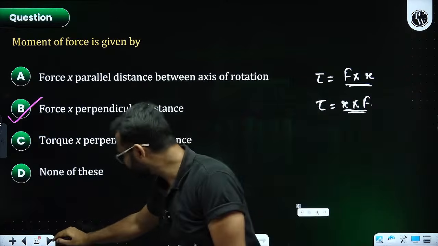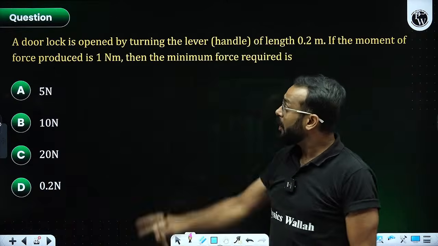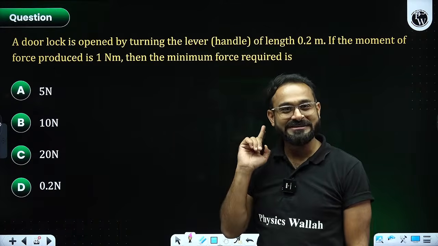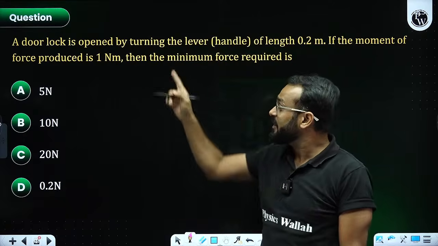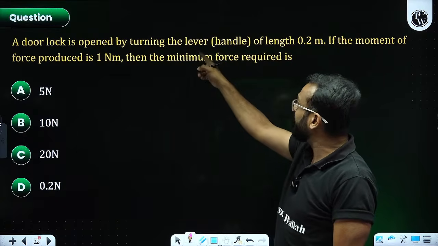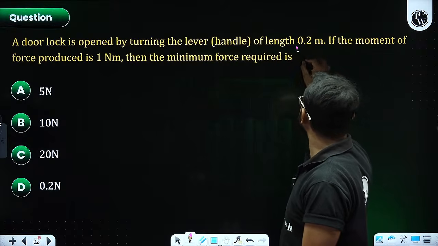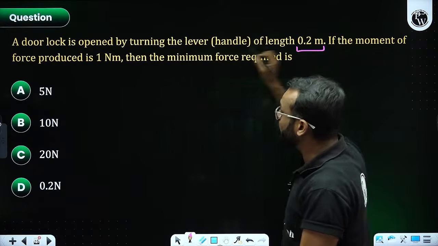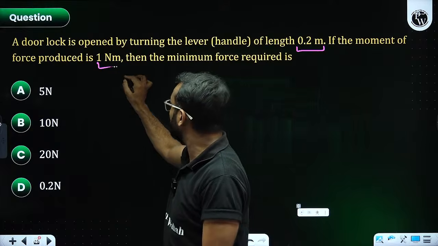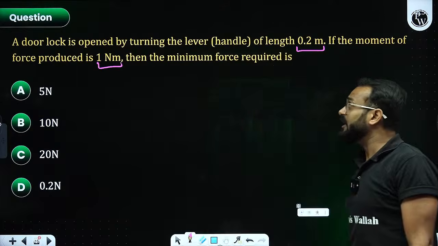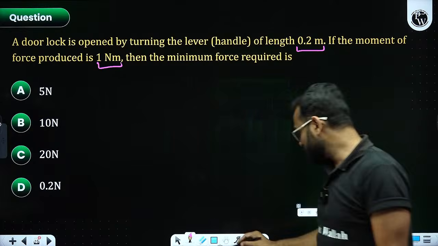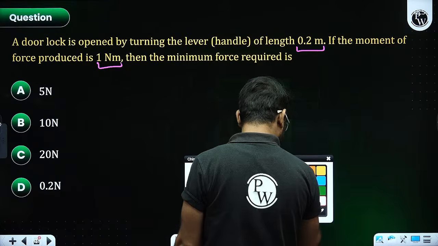No problem. Next question. A door lock is opened by turning the lever of length 0.2 meter. If the moment of force is 1 Newton meter, then the minimum force required. How to solve? Okay, fine. We'll do it together.